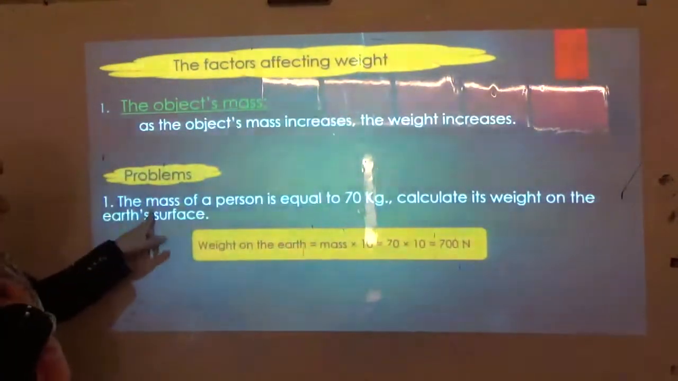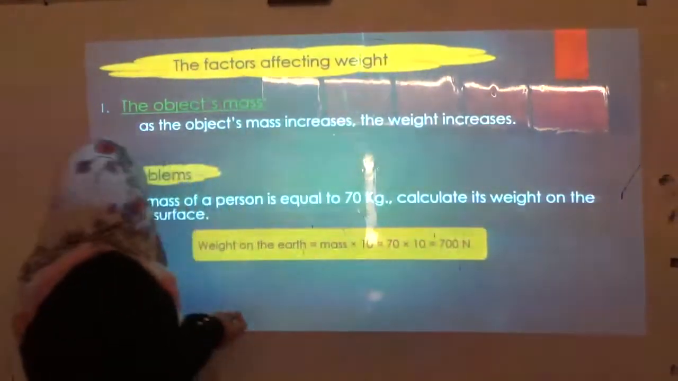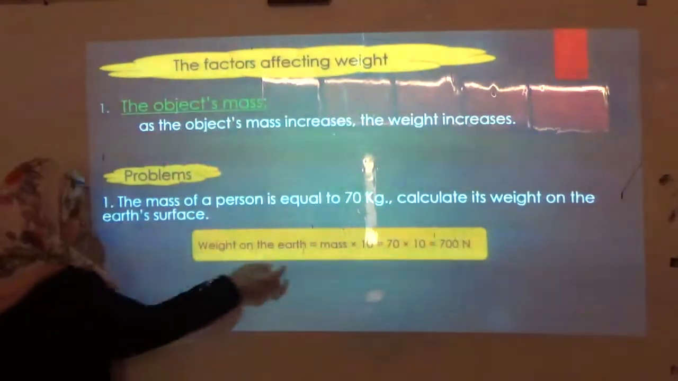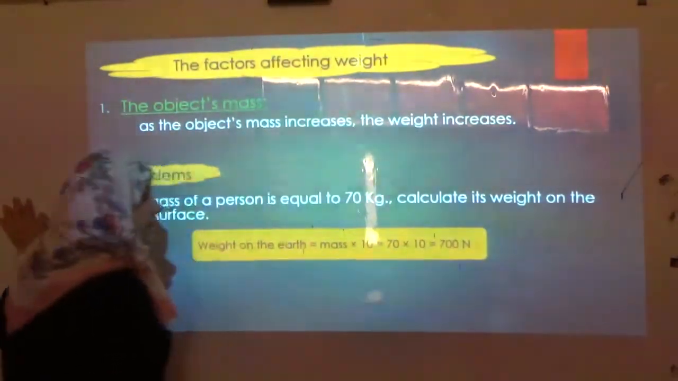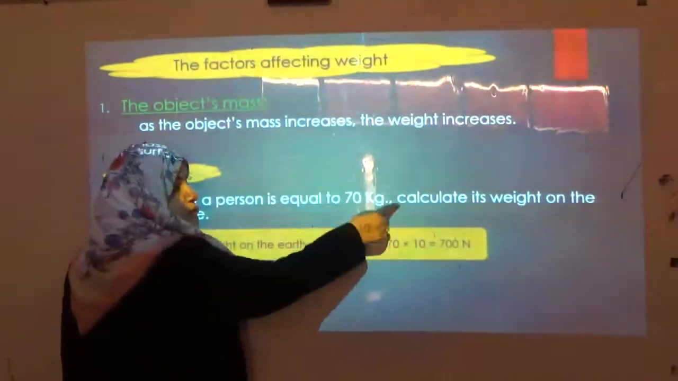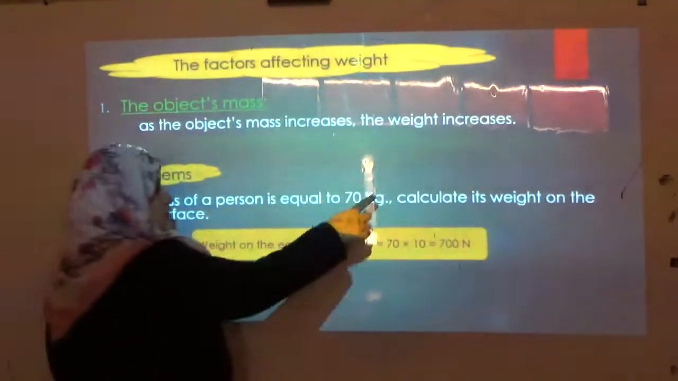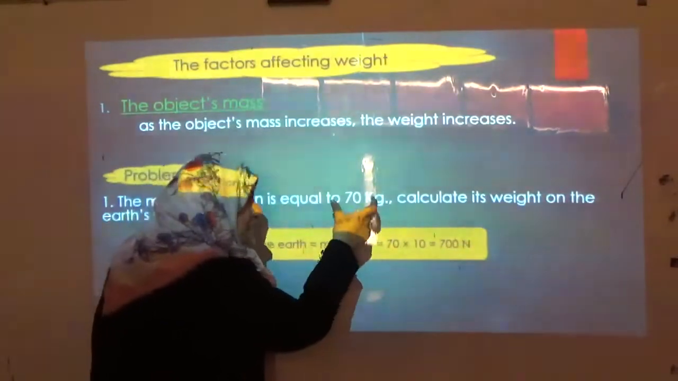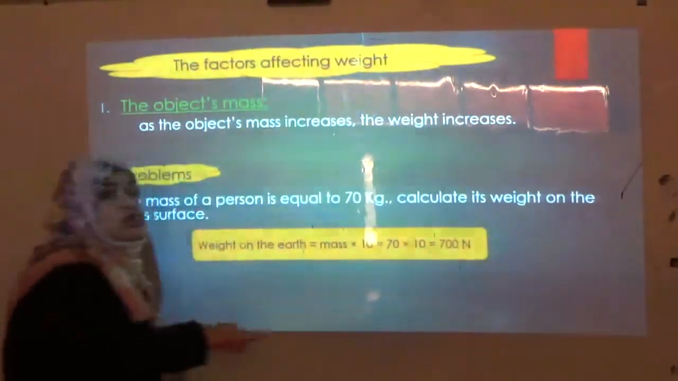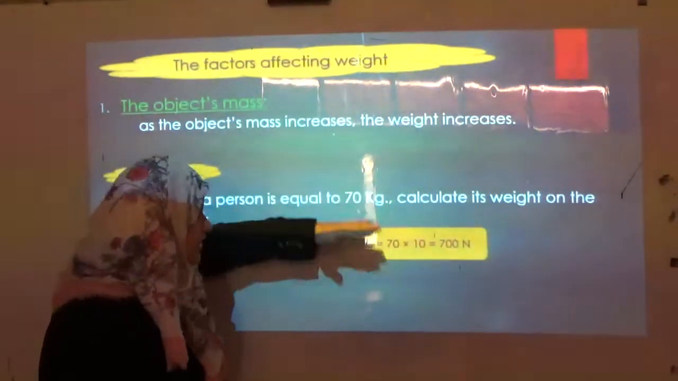If the mass of a person is 70 kilograms, calculate his weight on the Earth's surface. The rule that we apply here is the weight on the Earth equals mass multiplied by 10, or mass times 10. And the value of mass is given here in the form of kilograms. Before you answer this question, you should be sure that the mass is given in kilograms. If it is not given as kilograms, you have to change it before you answer.